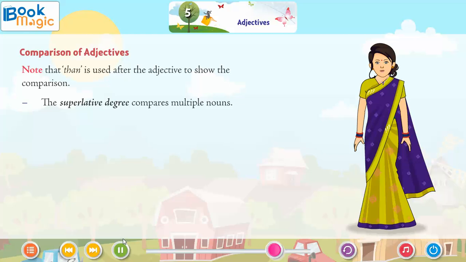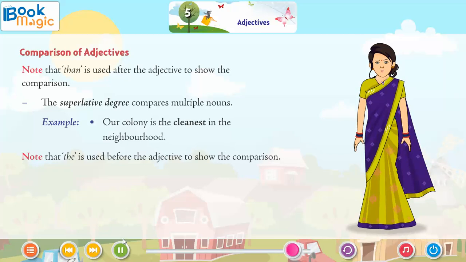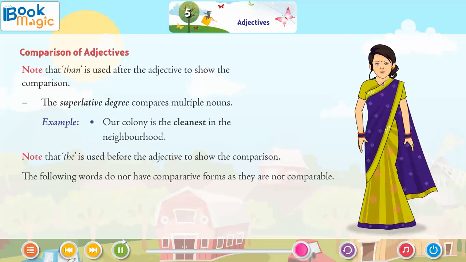The superlative degree compares multiple nouns. Example: our colony is the cleanest in the neighborhood. Note that the is used before the adjective to show the comparison. The following words do not have comparative forms as they are not comparable.